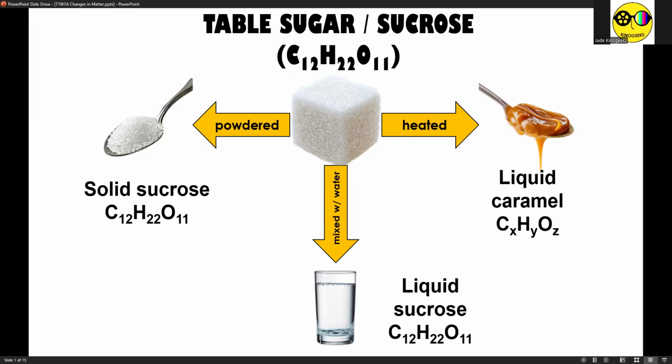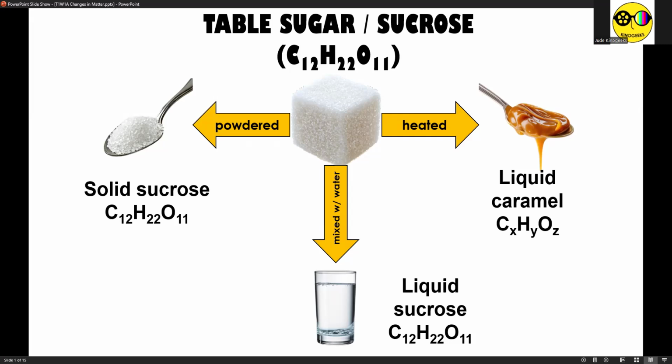So notice that we have three different types of changes. When we pulverize sugar cube, solid sucrose is still solid sucrose. When we start mixing it with water, solid sucrose became liquid sucrose. And once you heat the sugar cube, it turned into liquid caramel. So therefore, what type of change did the sugar experience in each process?